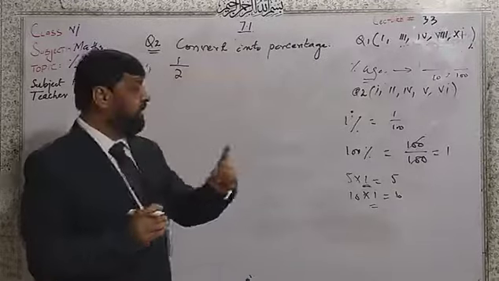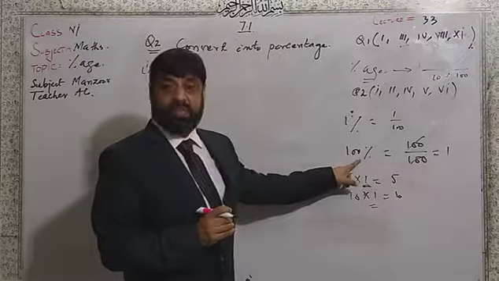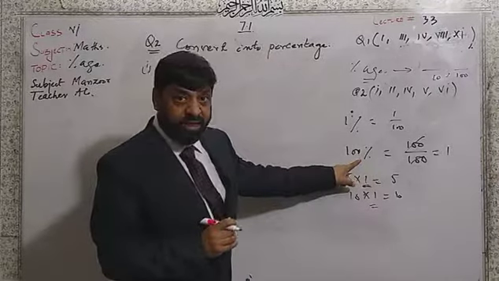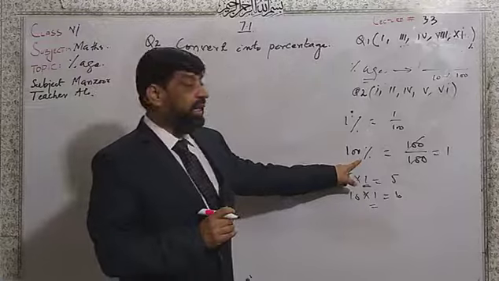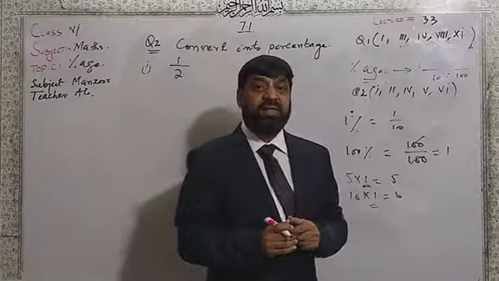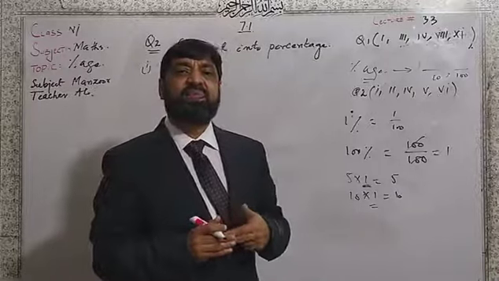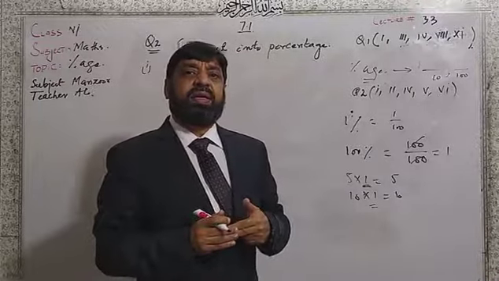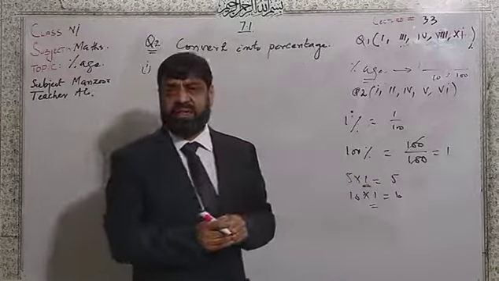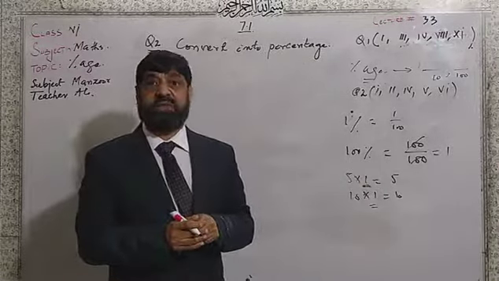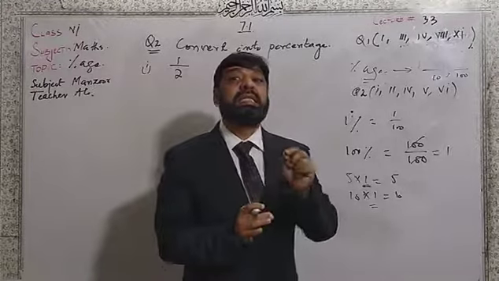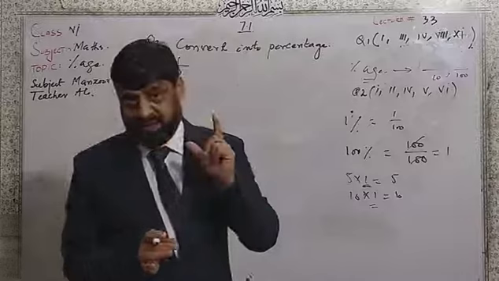It is a very easy way to convert the given fraction into percentage form. And 100% is equal to 1.